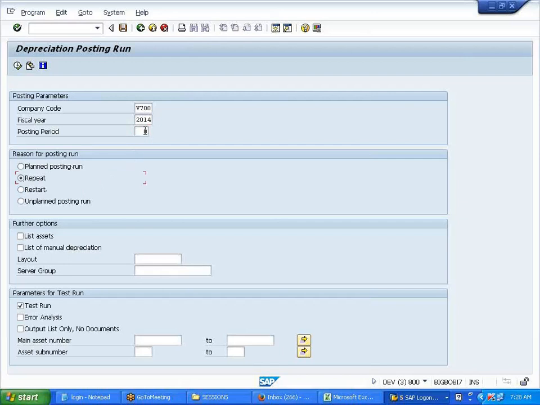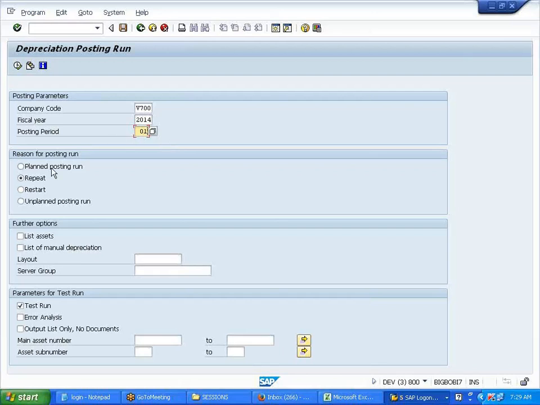Now repeat posting run. Suppose I've already run the depreciation for 01, but I am in the second period now. I want to run the depreciation for the first period. You can do the repeat run for this one, 01. You cannot do planned.